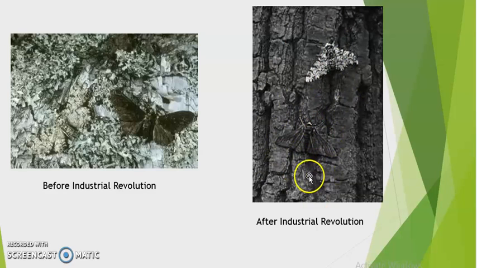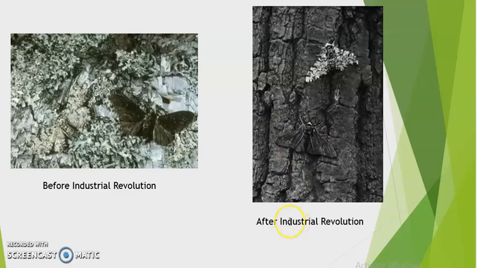This is the black one and this was the peppered moth, right? So the peppered moth is now easily detectable to the birds. After the Industrial Revolution, the number of peppered moths drastically decreased, while that of the black moth, or you can say the melanic form, increased drastically. Why? Because it was able to hide itself in the background. So this is a very good example of natural selection.